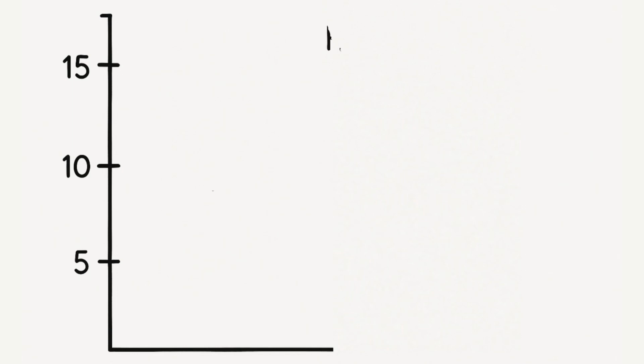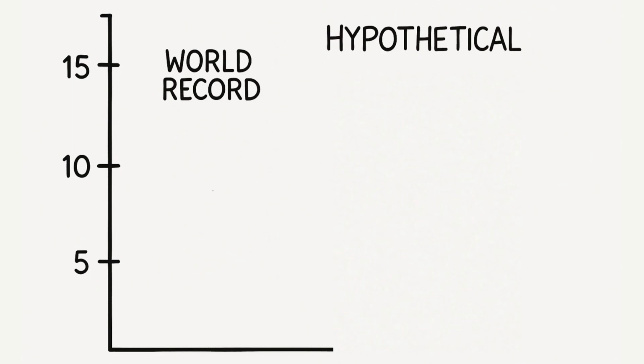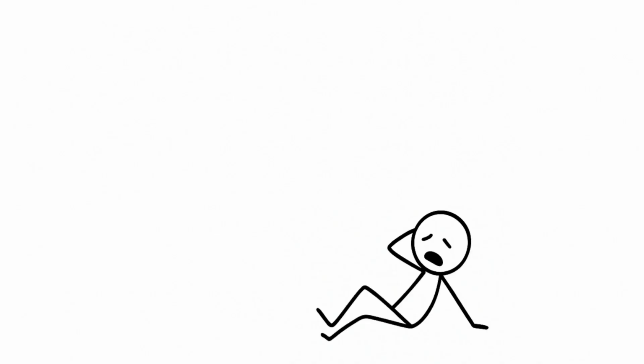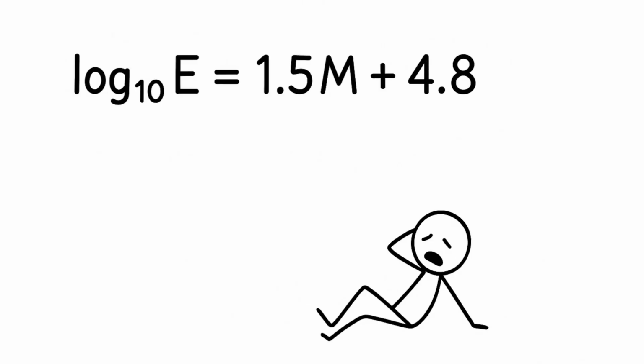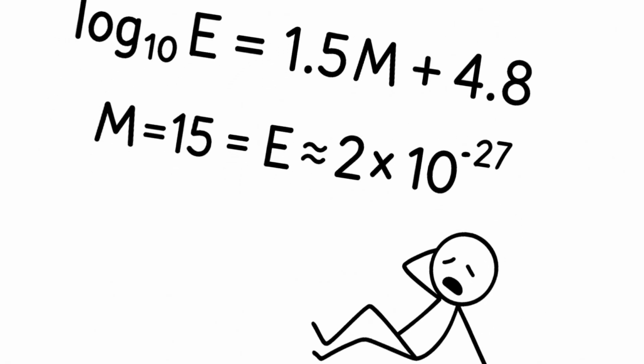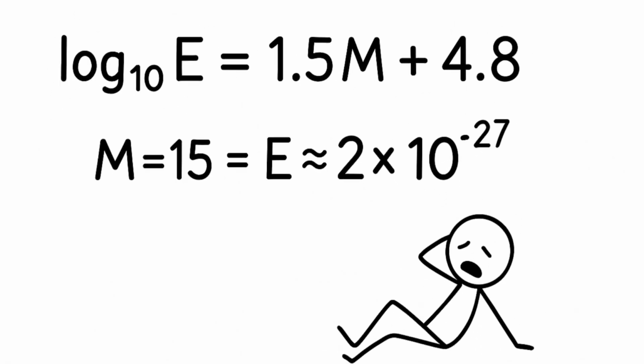The most powerful earthquake in history was magnitude 9.5, Chile, 1960. Now imagine magnitude 15. The difference is not in times, but in orders of magnitude. The energy of earthquakes increases according to the law E ≈ 10^(1.5M + 4.8) J. For M = 15, this is approximately 2 × 10^27 J.